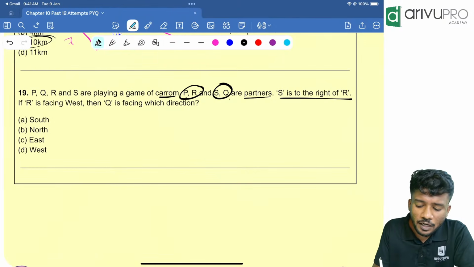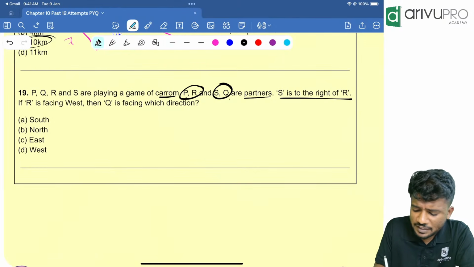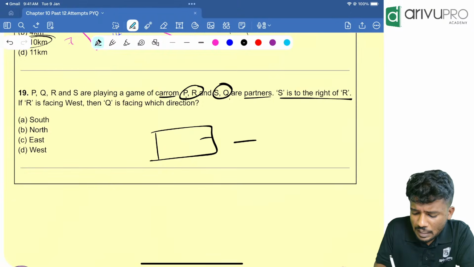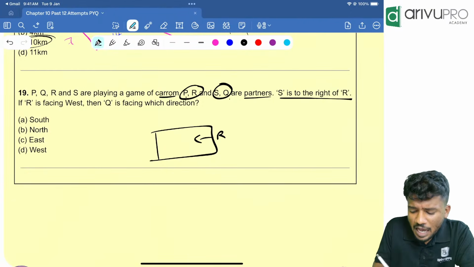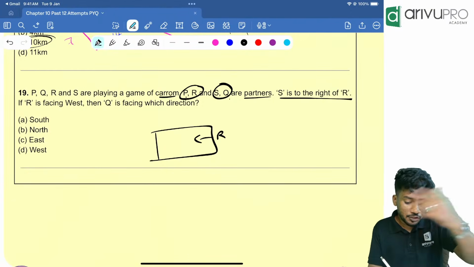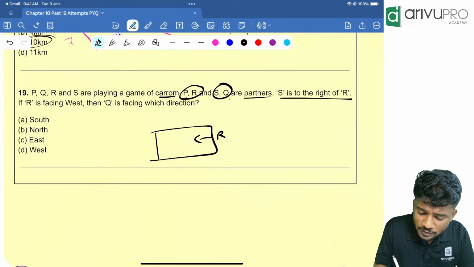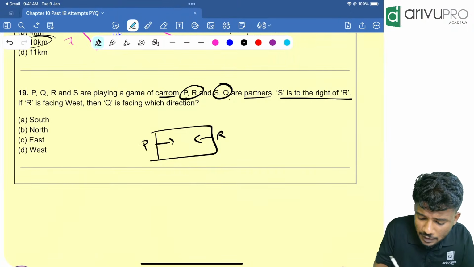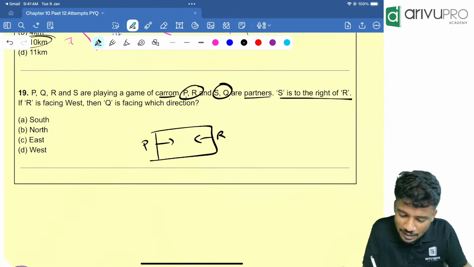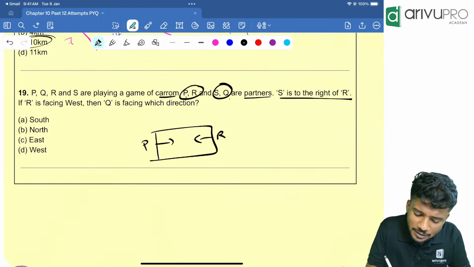S is right of R. R is facing west. So if a carom board is there, R is facing which direction? R is facing towards west direction. Then what is given? R's partner is who? P. So that means P will be opposite to it. Then S is to the right. Right means on top it will be S is over here, Q is over here.